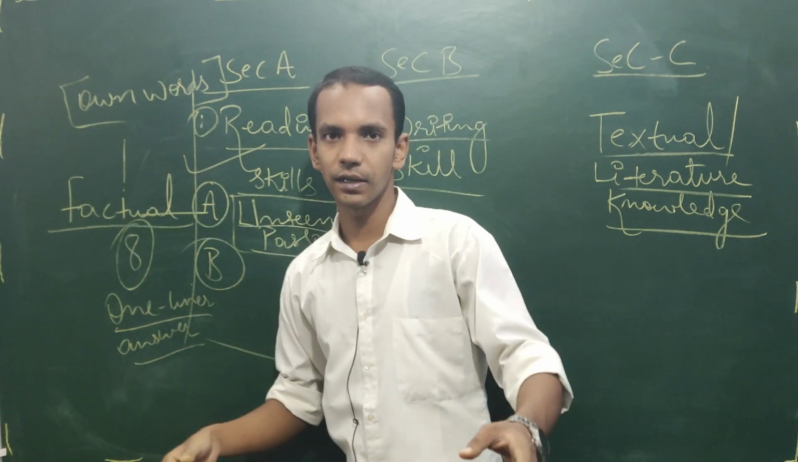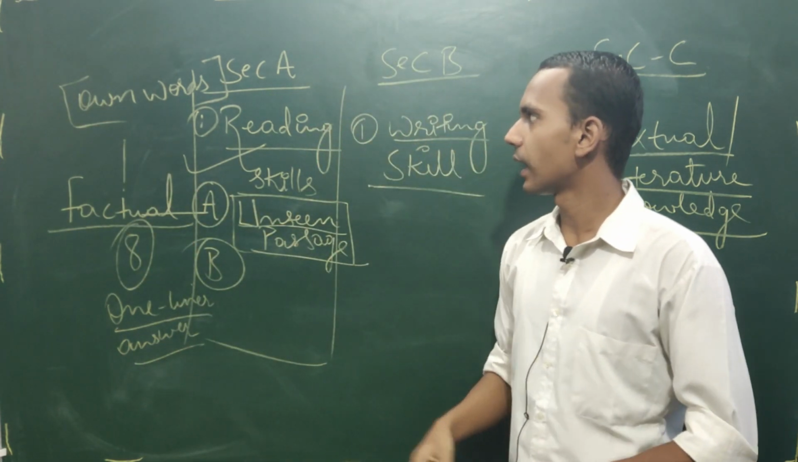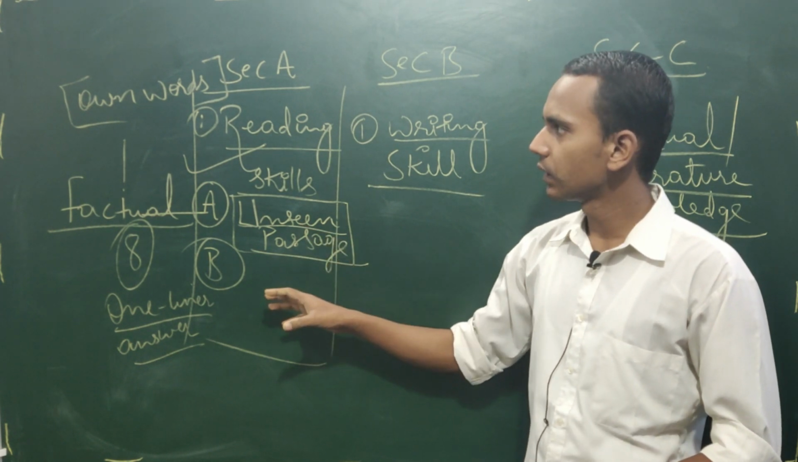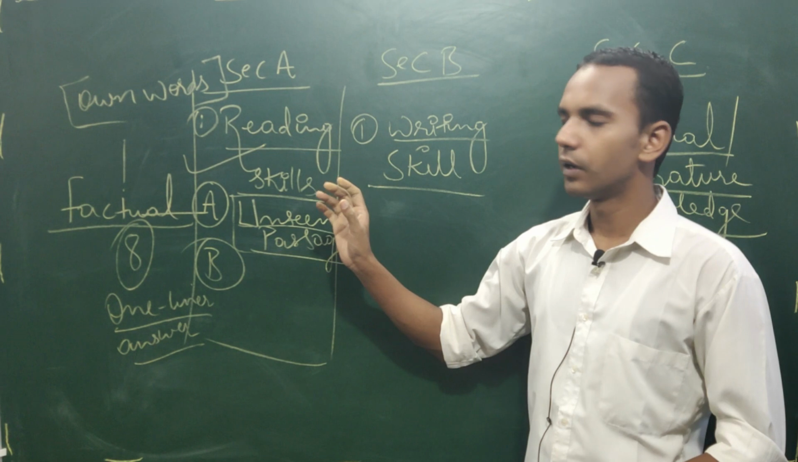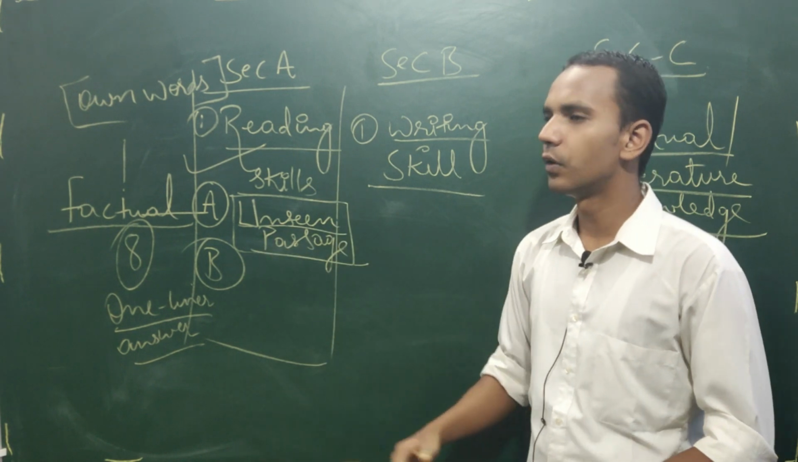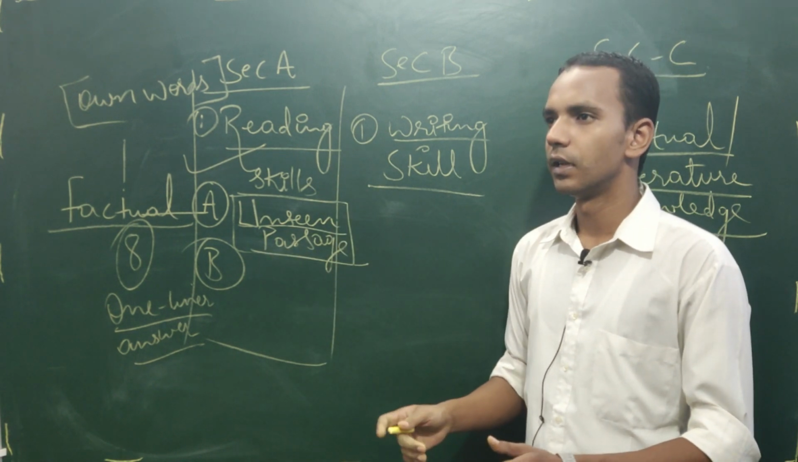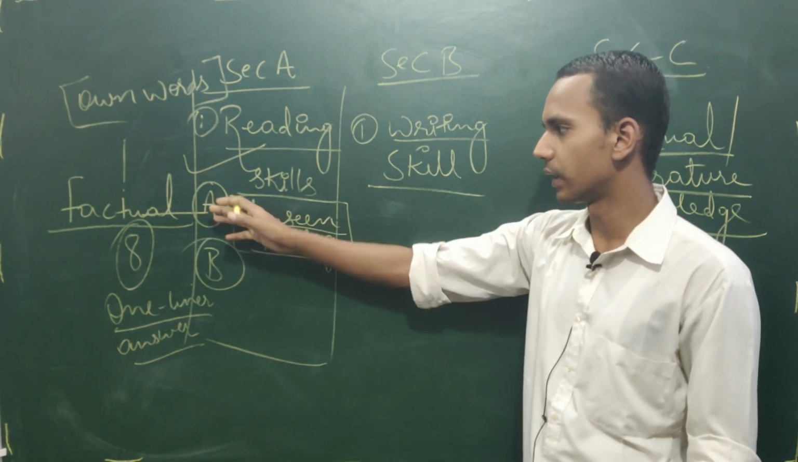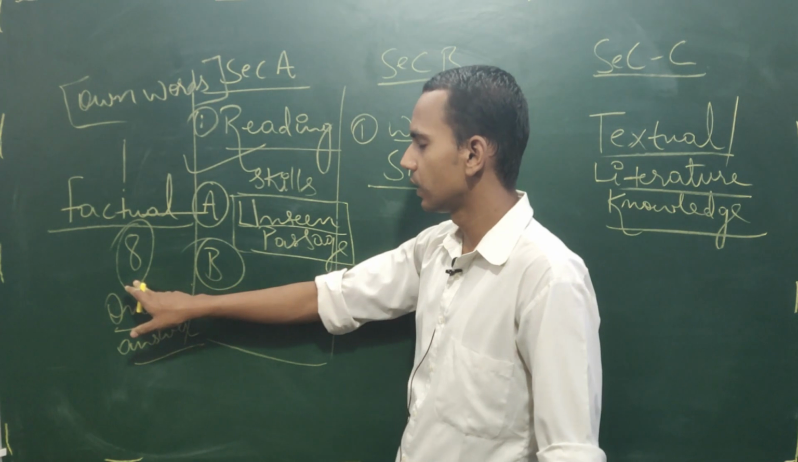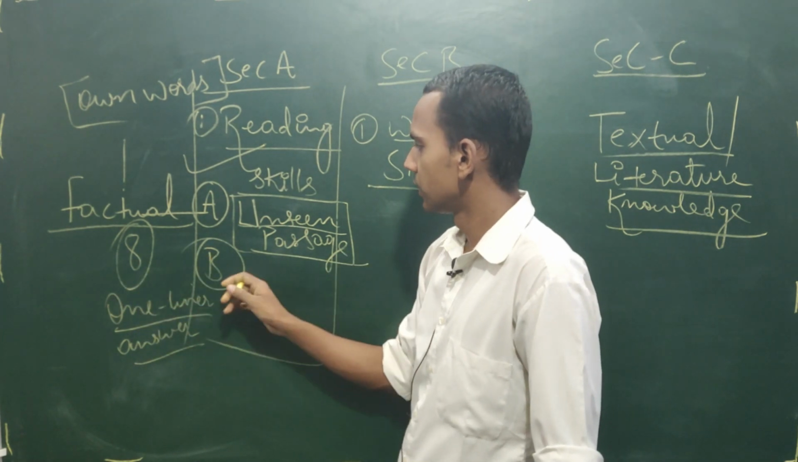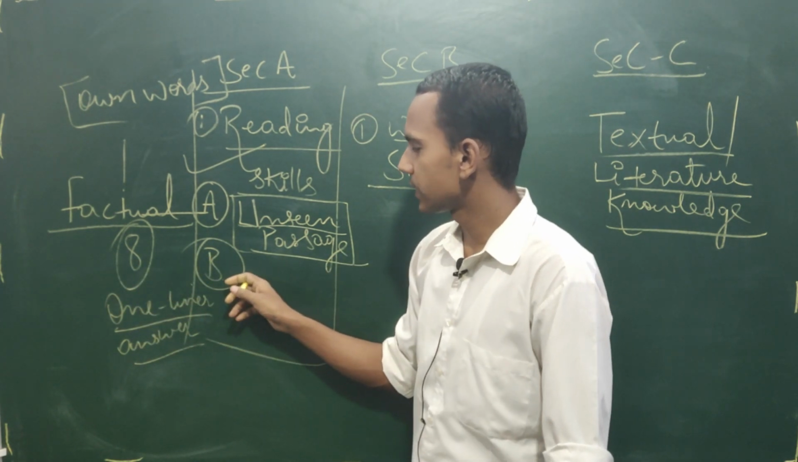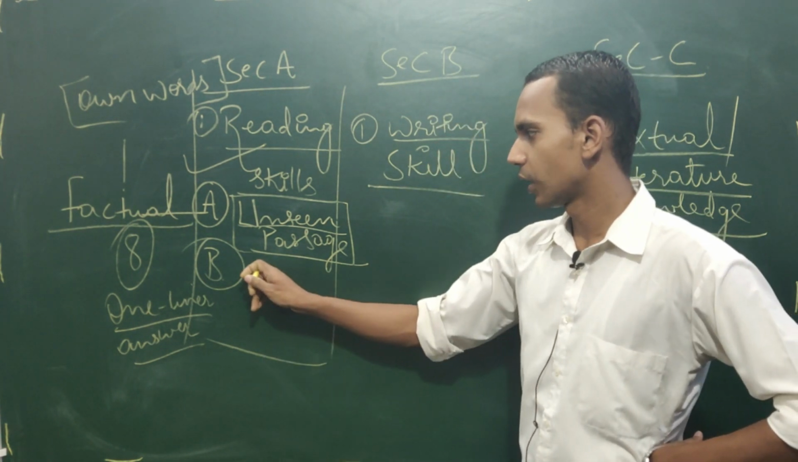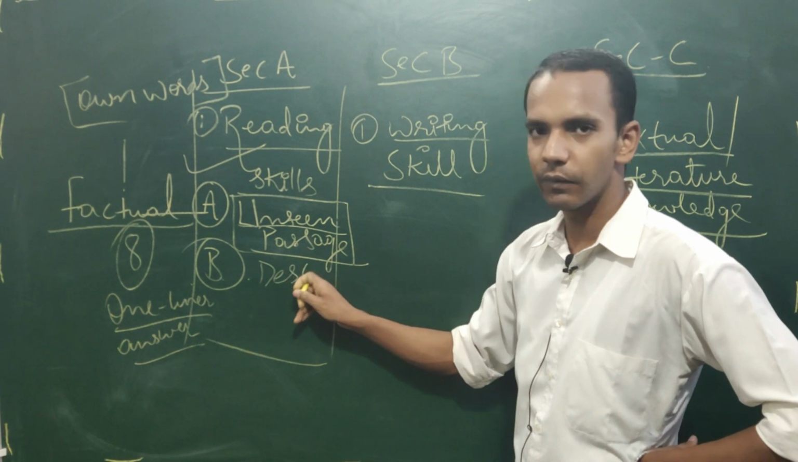And this is my suggestion. Whenever you are answering the unseen passage, try to answer to the point. Don't write anything extra. Don't write anything less also. Write to the point and full marks you will get. So 8 questions they are asking. 1 into 8, 8 marks. The second is also a passage, and this passage they are asking is discursive in nature, the lengthy one it used to be.